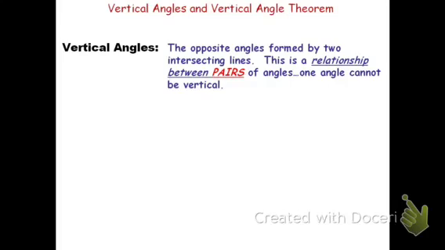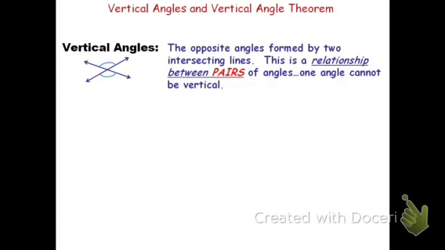This is a relationship between pairs of angles. Again, pairs mean two angles. You cannot have one vertical angle and you cannot have three vertical angles. Vertical angles will all refer to two angles. Again, a pair of angles. Anytime two lines or two rays or two segments intersect, you form two pairs of vertical angles. In this case, these would be one of the pairs of vertical angles.